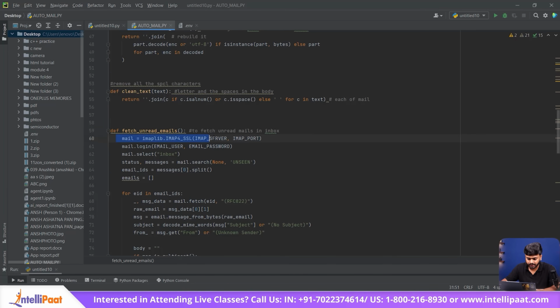Then we have this particular line that allows us to securely log in. And this particular line allows us the username and the password. And in this particular line, the creds are there to log in. And in this particular line, we'll get into the inbox of the mail.